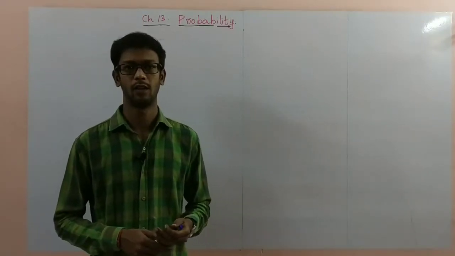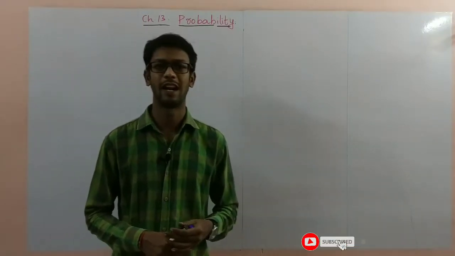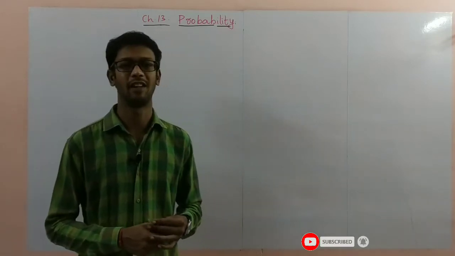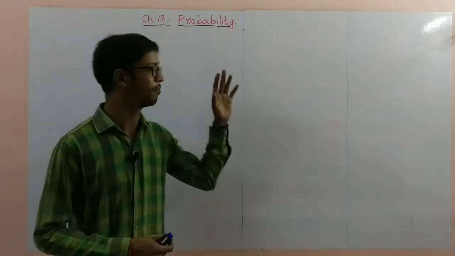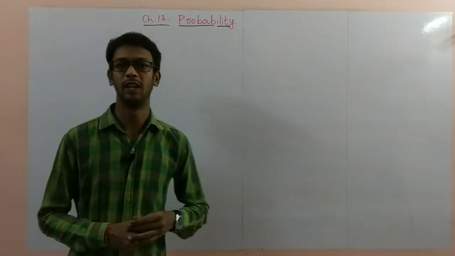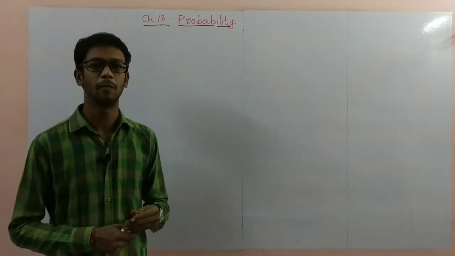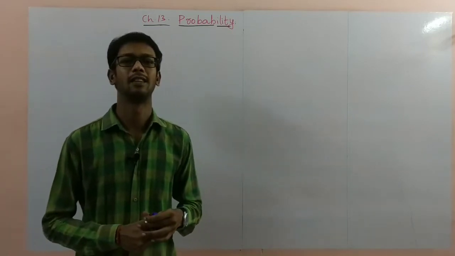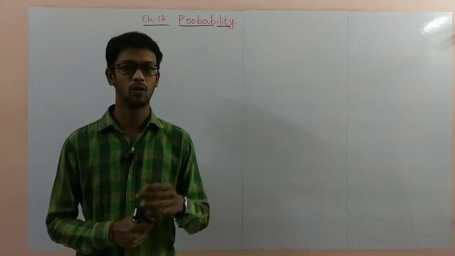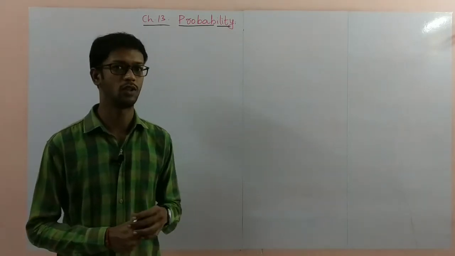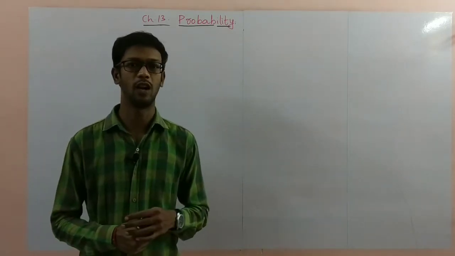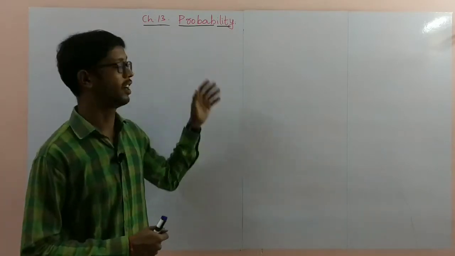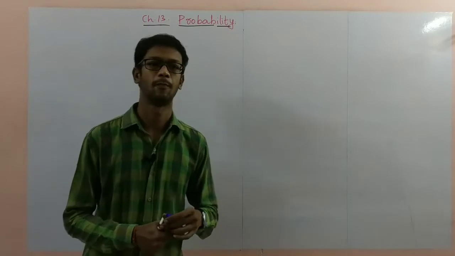Hello everyone. Now we start our next chapter, and this is the last chapter in second PUC. That is chapter number 13, probability. This chapter carries 11 marks in the PU board. That is one 1-mark question, one 2-mark question, one 3-mark question, and finally one 5-mark question. Total chapter weightage is 11 marks.